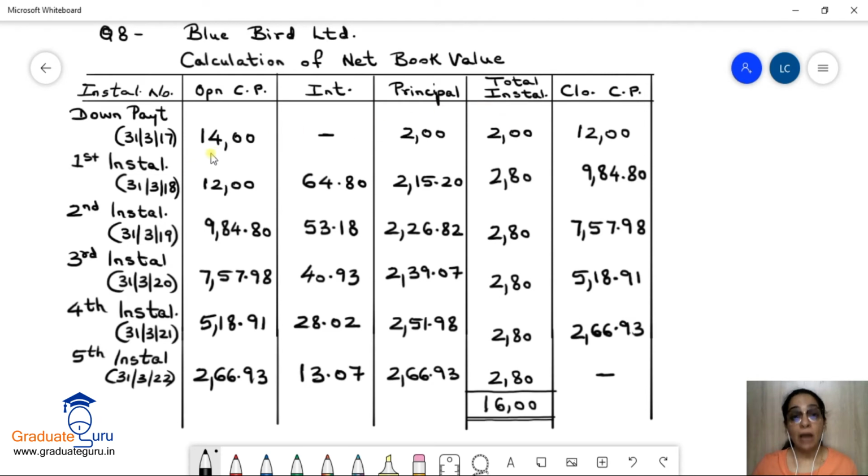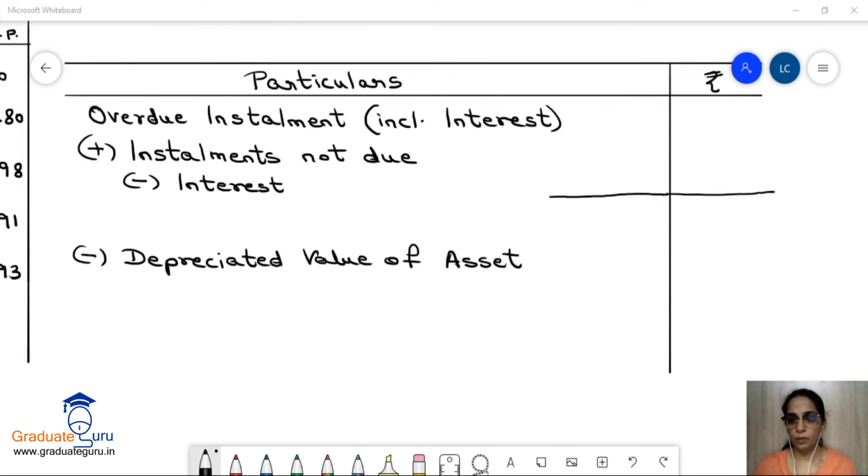Okay. So this was about calculation of our net book value, but first we have done the hire purchase table. Okay. Now using this hire purchase table, we will be calculating the net book value. So I have written the formula which we saw for the net book value over here. Overdue installment, जो installment हमें नहीं मिला है, including interest. Now overdue installment एक ही है, 31st March 2020 वाला. So यहाँ पर एक ही installment, and installments are all fixed, 280 lakhs. So वो हम लिख लेंगे.